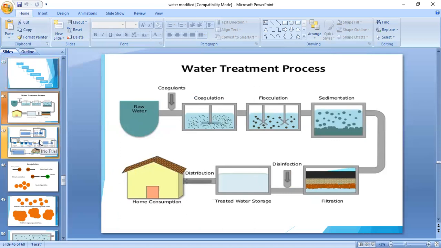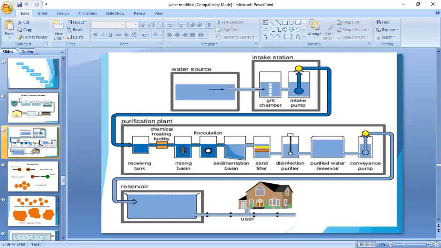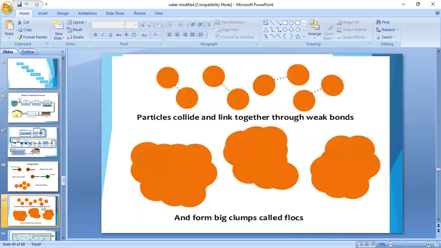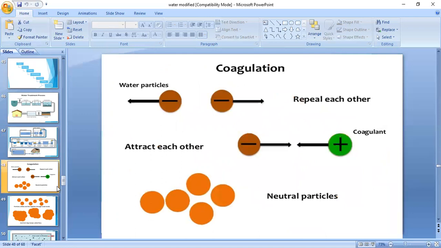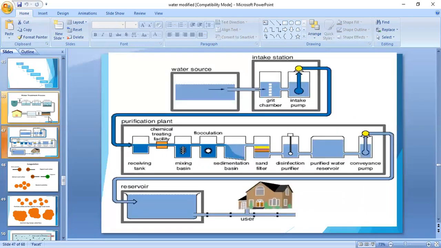First of all, the water source. They store this rainwater in reservoirs present in GHMC. The rainwater comes directly to those tanks, so some reserve tanks are there, and the rainwater enters into those tanks.